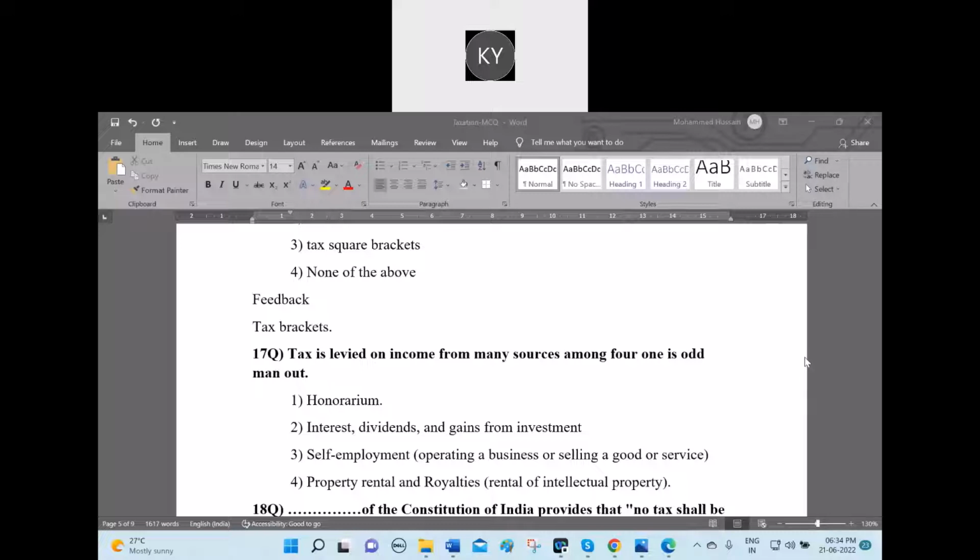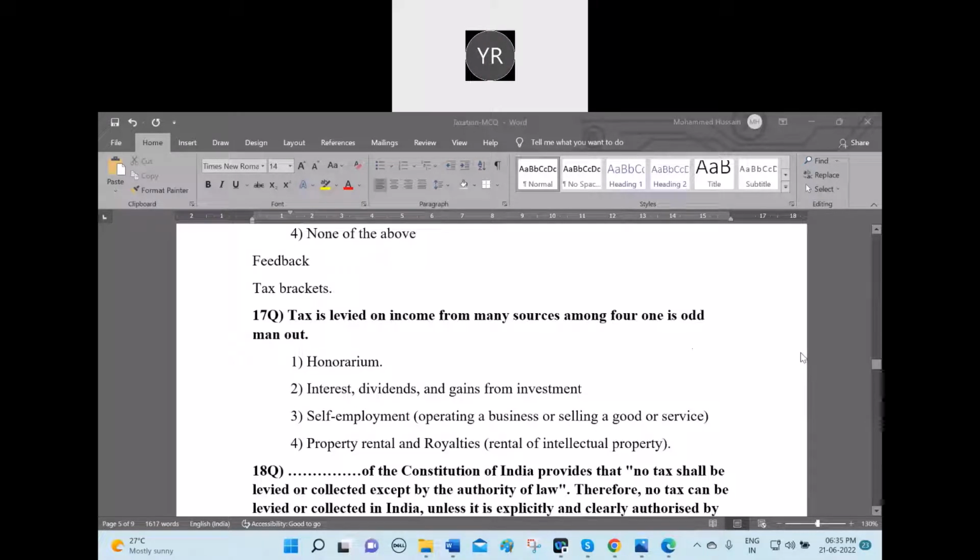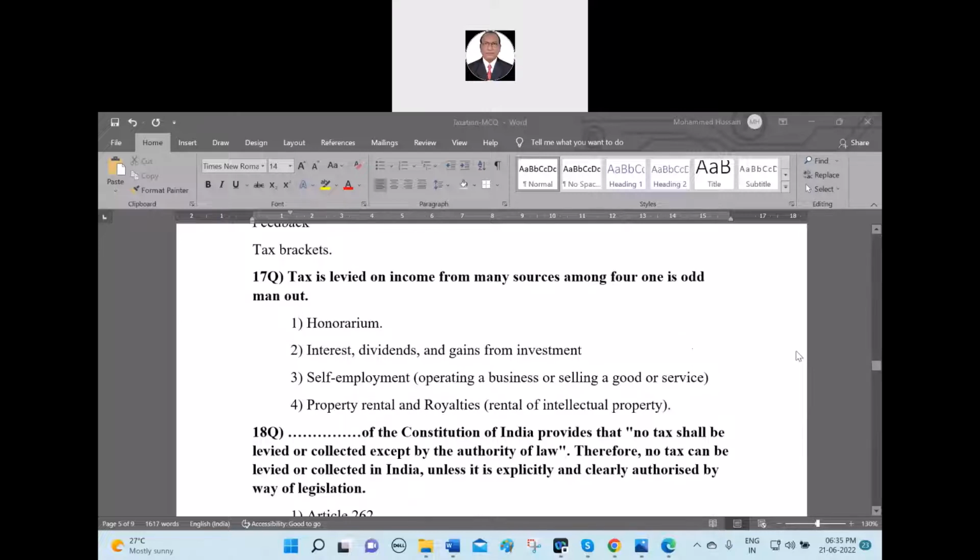Self-employed, sir? Wrong. Three are very much relevant, where you can levy the tax. But in one, I made a mistake. I made different wordings so that it doesn't come under the options. Option 1, sir. We don't say honorarium, we say wages. Honorarium will not be taxed because it is a token of gift. But wages or salaries can be taxed.